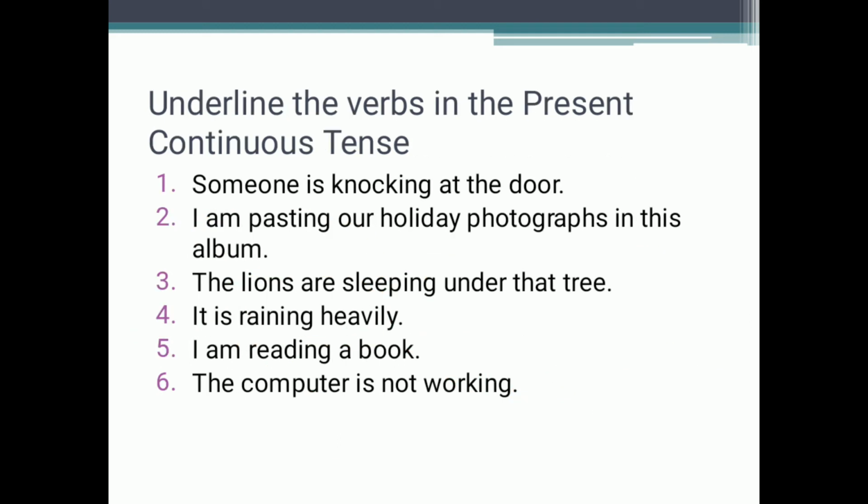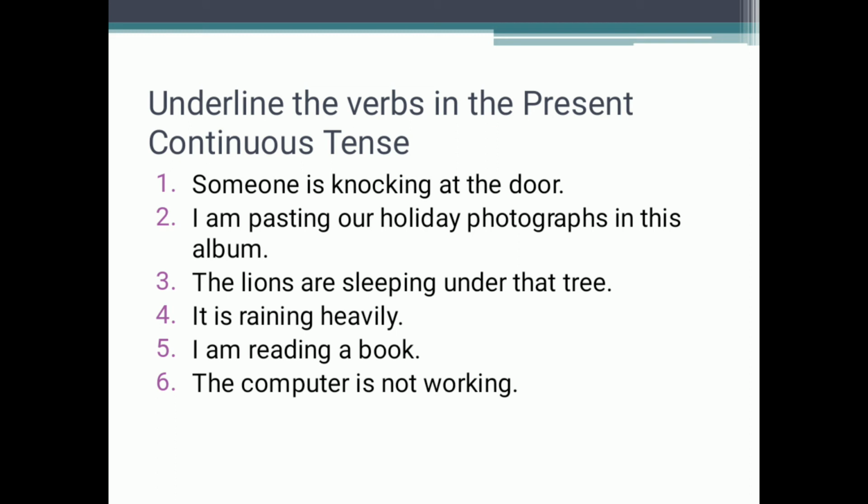Now we will find out the verbs in the present continuous tense. Some sentences are given to us. What we have to do is read the sentences, find out the present continuous tense, and then underline the verbs. We have to underline the verbs of the present continuous tense. Verbs means the actions. Like someone is knocking at the door.